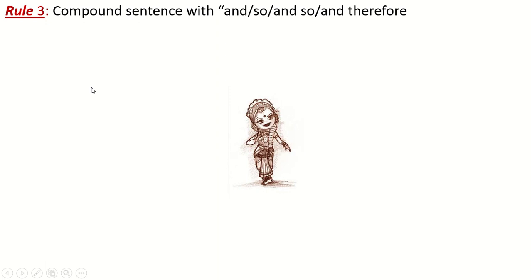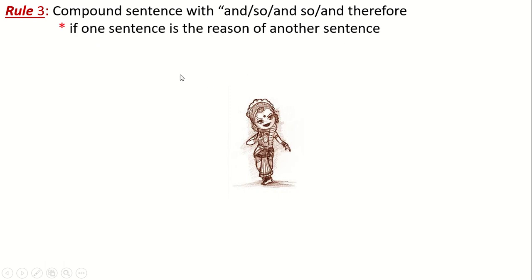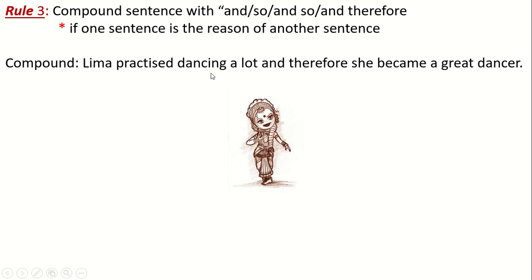Next comes rule number 3: compound sentence with and, or so, or and so, or and therefore. But here is a condition. What is the condition? That means between the two sentences, one sentence will be the reason of the other. How is that? Lima practiced dancing a lot and therefore she became a great dancer.